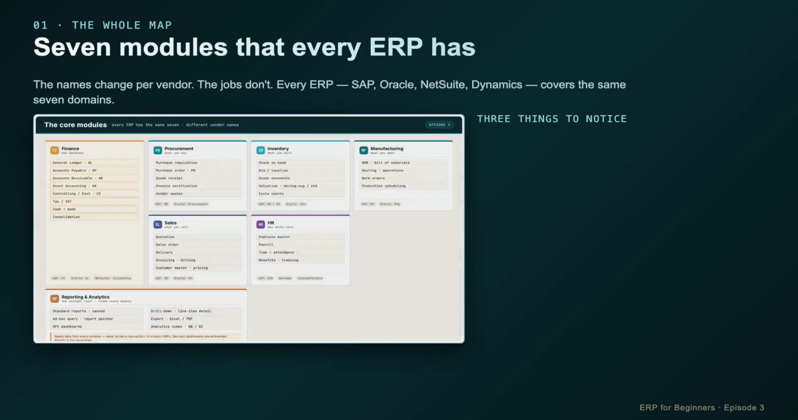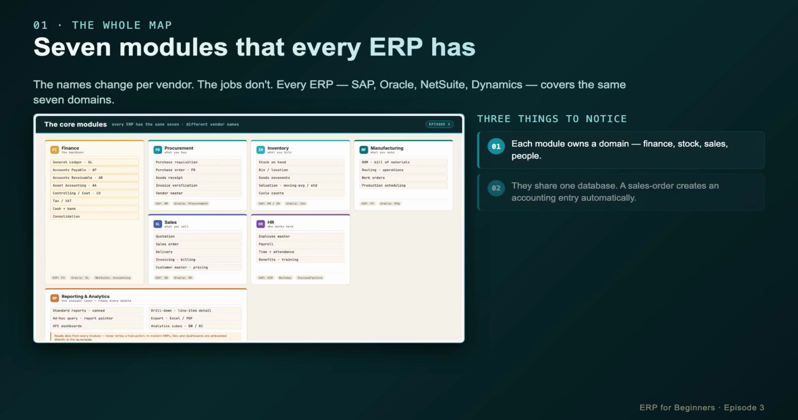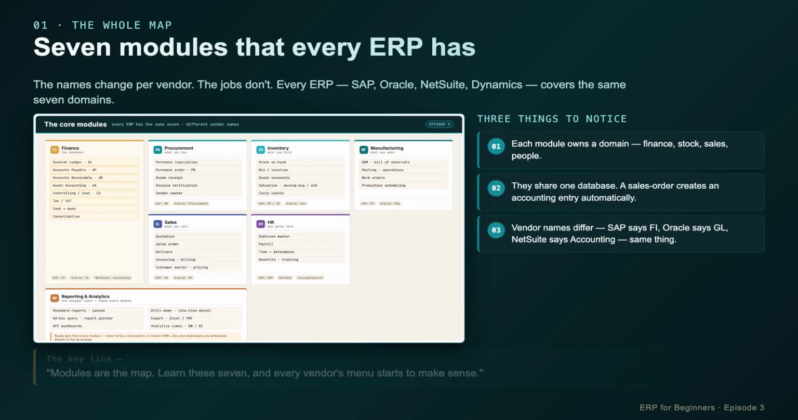Every ERP covers 7 domains: finance, procurement, inventory, sales, manufacturing, HR, and reporting. Each owns a slice of the business. They share one database, so a single sales order can create an accounting entry automatically. Vendor names differ. SAP says FI, Oracle says GL, NetSuite says Accounting, but the jobs are identical.